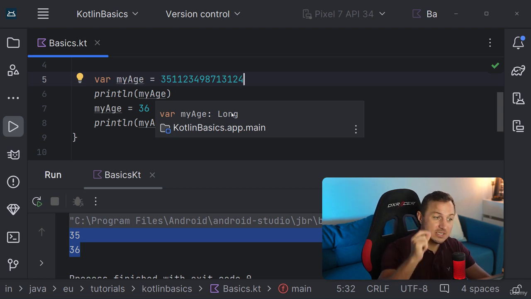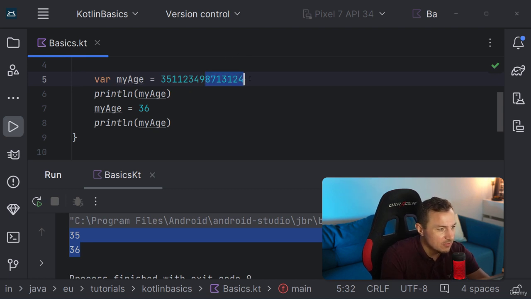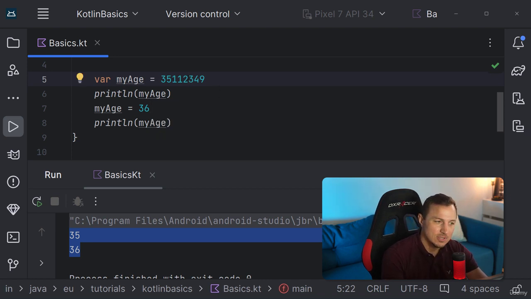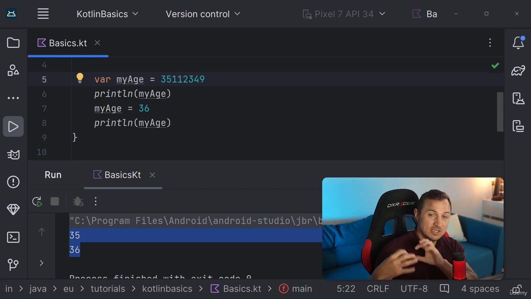All right, it's not an integer anymore. Now, if I get rid of a few numbers here, let's say like this, and that's, what is it, 35 million. Okay, that's 35 million. And now the type is of integer. So Kotlin infers, based on the number that you assign, what type you want to use.